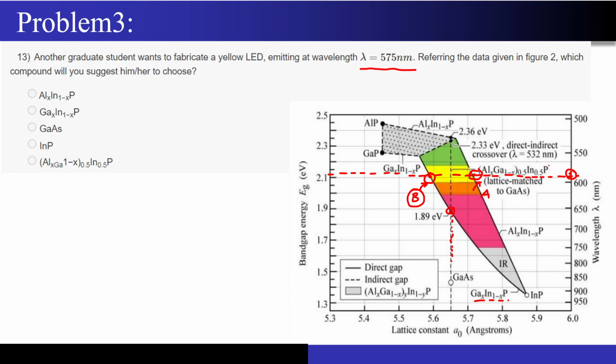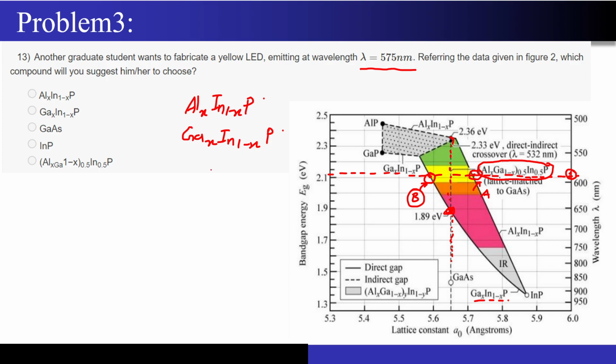So this is what has been highlighted over here, correct? I will just write it to simplify: AlxIn1-xP. From where did this come? It came from here. Now if I move vertically down, I am reaching a new material over here. What is this material? We have already looked at it. It is GaxIn1-xP.